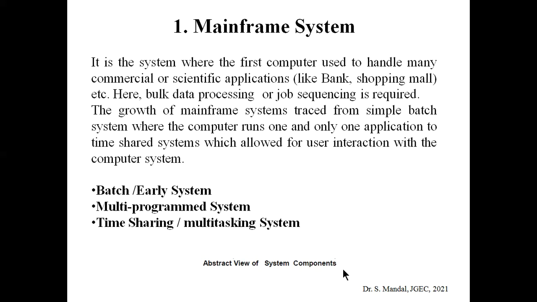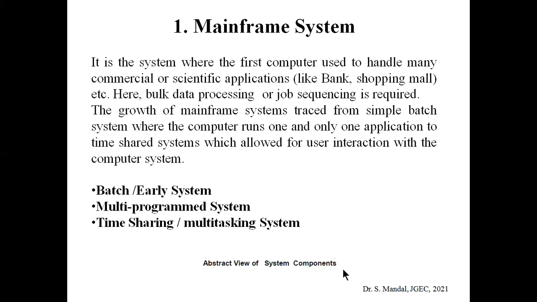Okay, so first one is the mainframe system. I hope many of you already know the term mainframe computer, which is basically used to handle commercial or scientific applications like bank or shopping mall, etc. Basically, the mainframe computer system is required where bulk data processing or job sequencing is required. Now, mainframe system can be classified into three types.